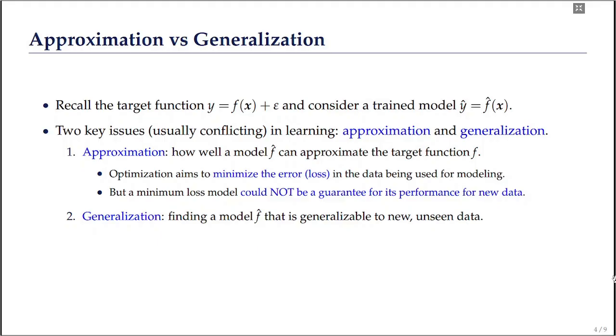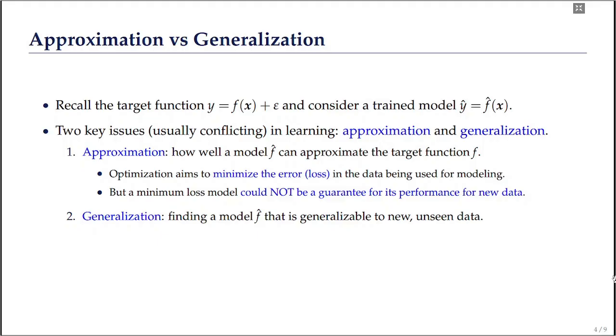Now there are two key issues which are usually conflicting in machine learning: approximation and generalization. When we say approximation, we intend to measure how well a model f hat can approximate the target function f. And when we say generalization, we need to measure the performance of the model for new unseen data, or for data that is not used for training.